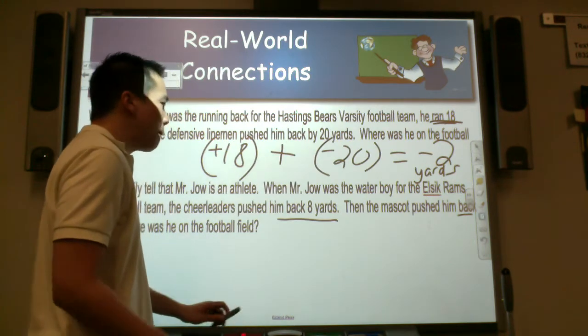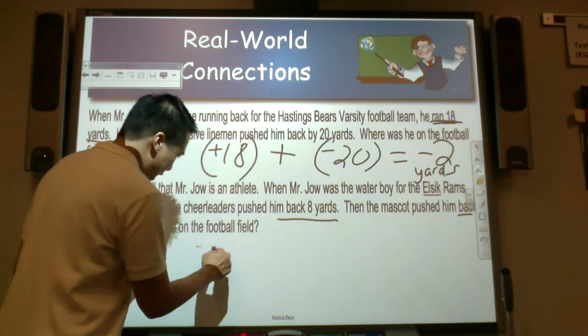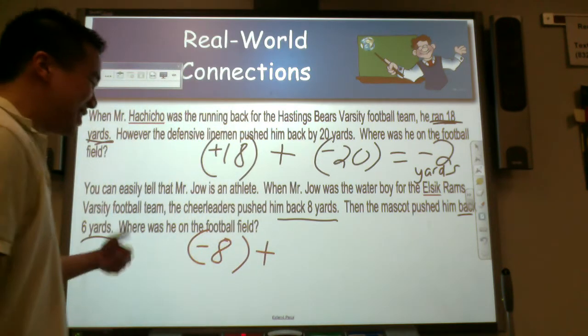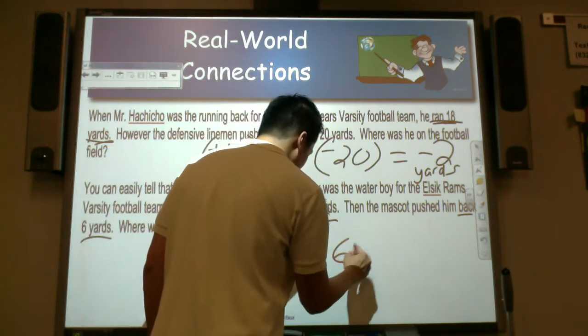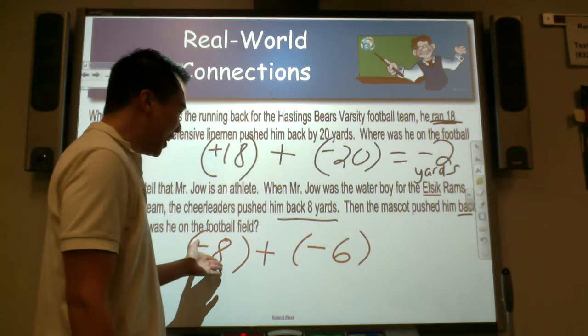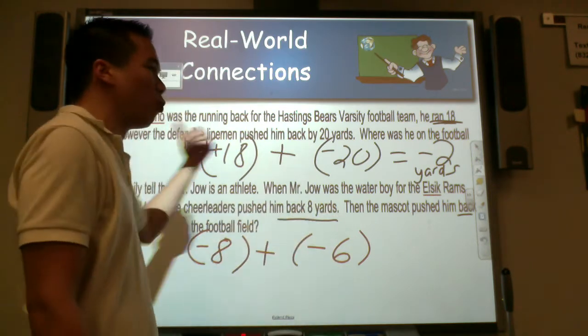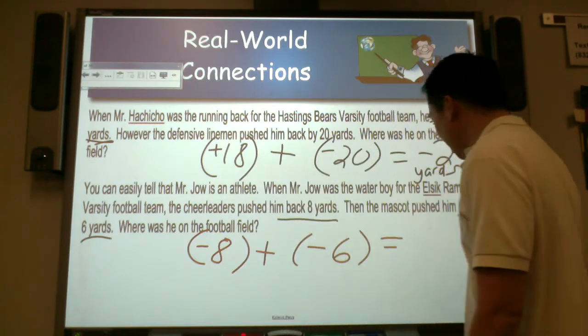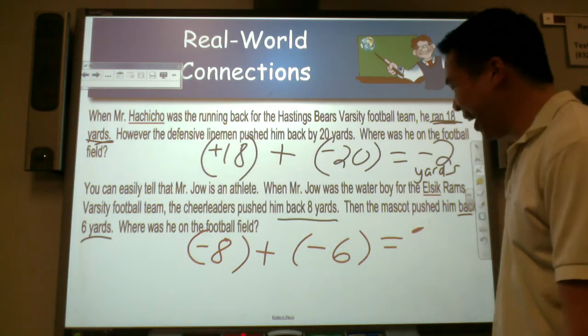So he was pushed back 8 yards. Definitely negative. Then the mascot pushed him back 6 yards. Ooh, another negative. How would you rate his play? First of all, he was at negative 8, and then he got pushed back even more. I think he did a really bad job. So I know it's going to be negative, but by how many?